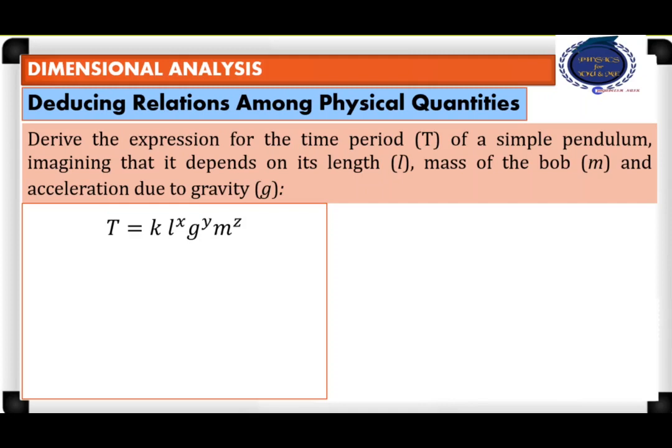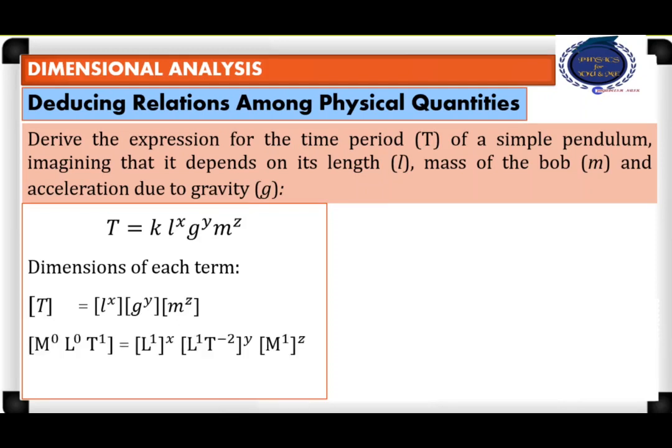Here, we have raised length to the power of x, acceleration due to gravity to the power of y, and mass to the power of z. K is a proportionality constant. Our objective is to find the values of these powers. To find out the relation, we have to write the dimensions of each physical quantity. Dimension of time should be equal to dimension of L raised to x into dimension of g raised to y into dimension of m raised to z.